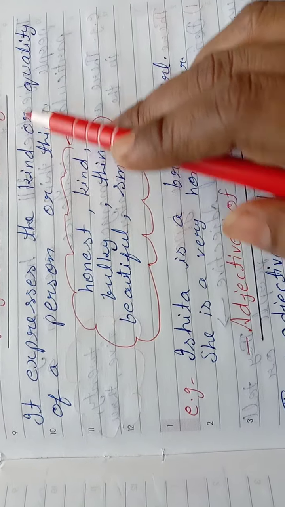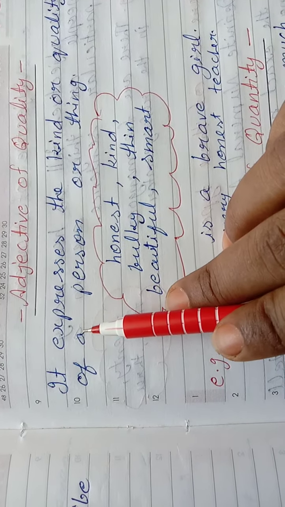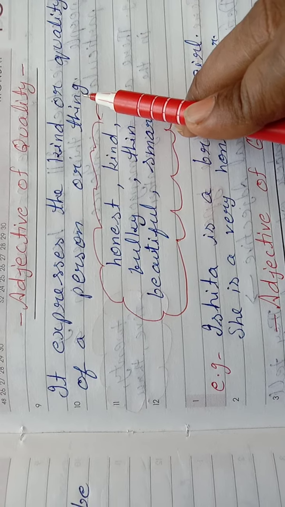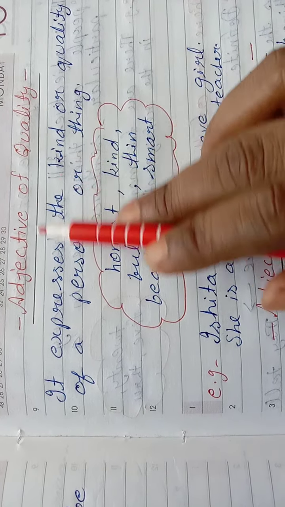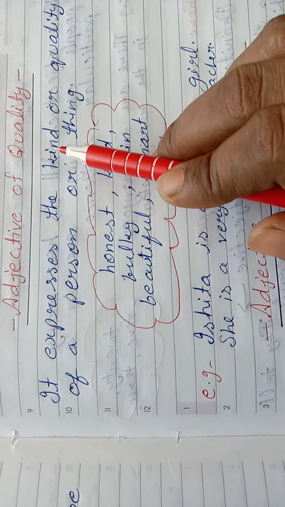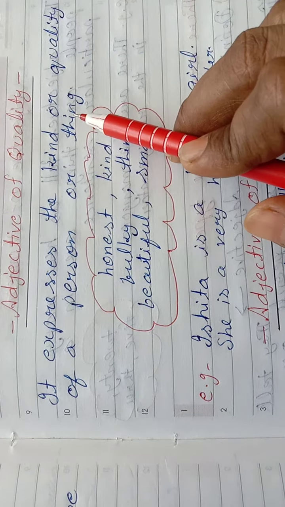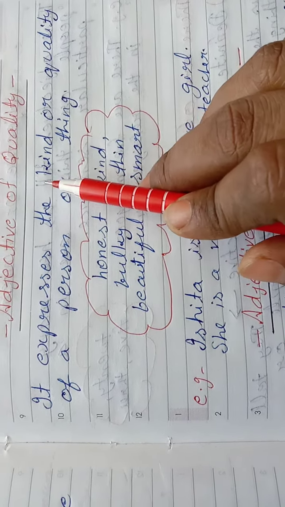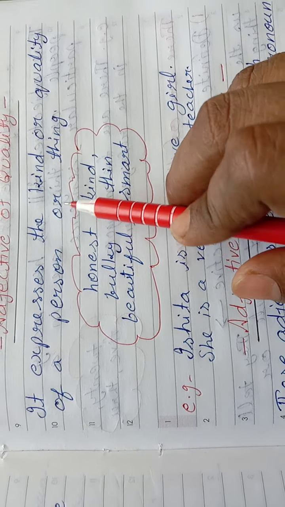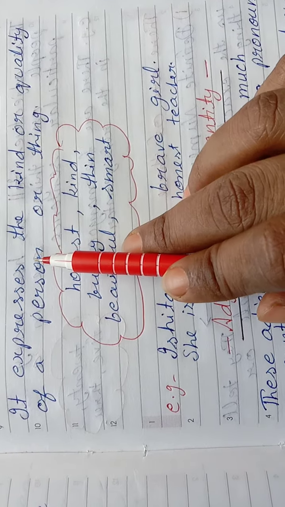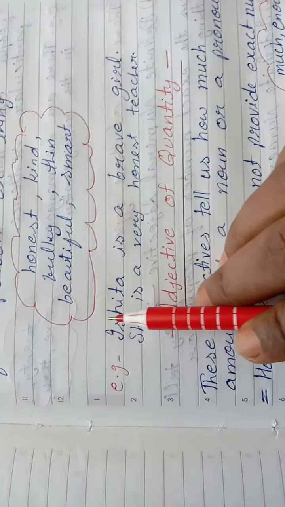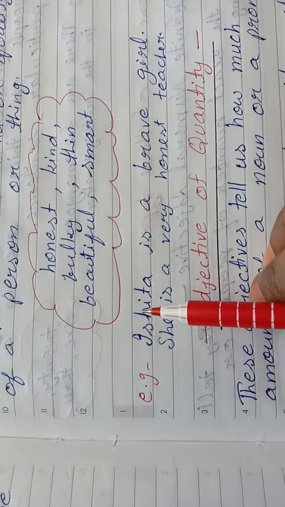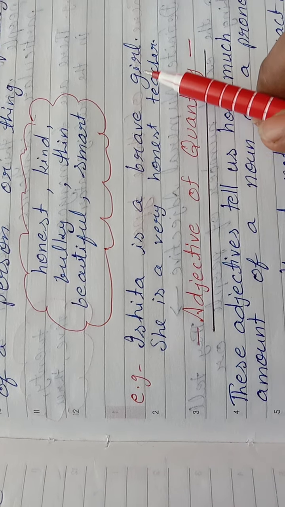It expresses the kind or quality of a person or thing, right? So what does the definition say? The definition of the adjective of quality is that it expresses the kind or quality of a person or thing. By this adjective we can come to know what the quality of any kind of person or thing is. For example, the first one is, Ishita is a brave girl.